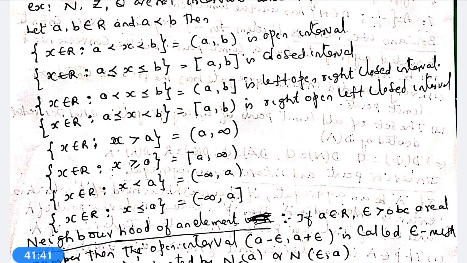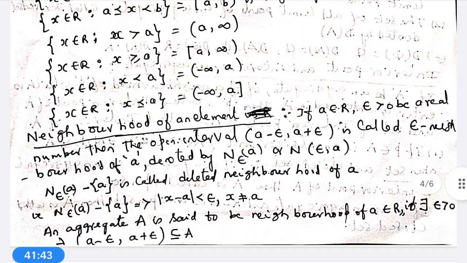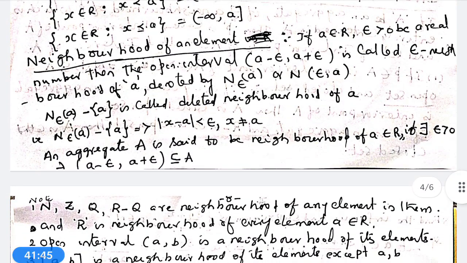Now we go to the neighborhood of an interval. What is meant by the neighborhood of an interval?